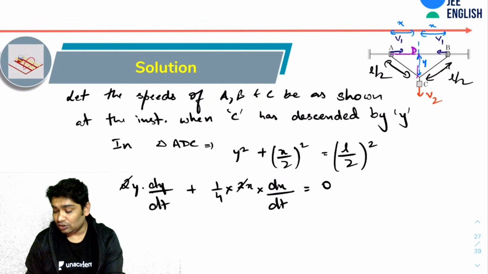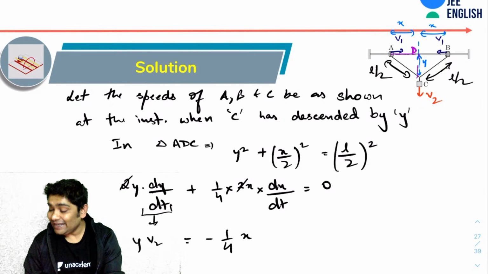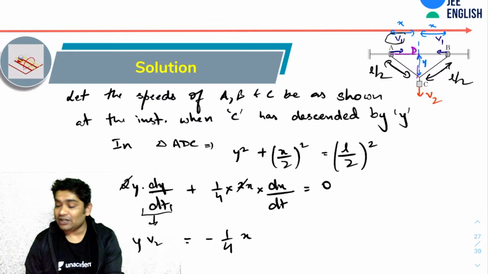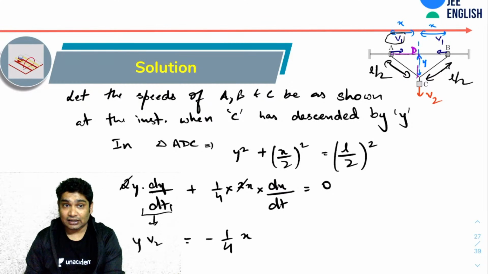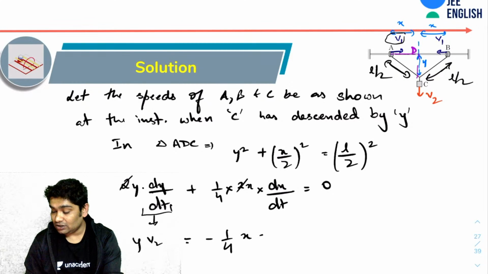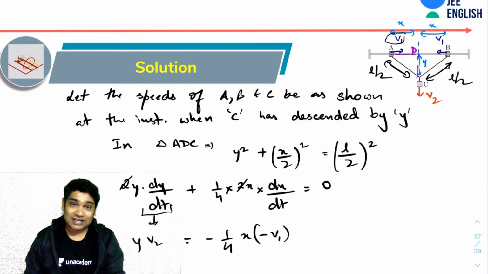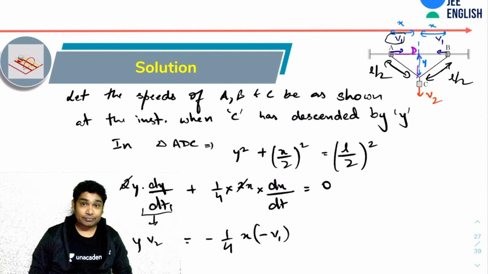Let's cancel out those. And what is dy by dt? dy by dt is v2. So I'm getting y v2 equals minus 1 by 4 x dx by dt, and dx by dt is minus v1. Why minus v1? Because this is decreasing, dx. That is how I can relate these two.